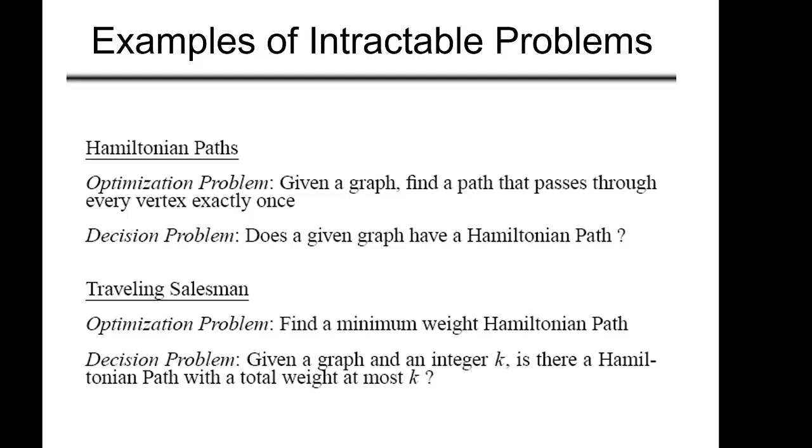And the decision version of the same problem is, we can ask: does this graph have a Hamiltonian path? If you see, both of these are actually the same problem. If somebody says yes, there is a path, then definitely we can solve for the path. So the decision problem is much easier to solve, or to work with.